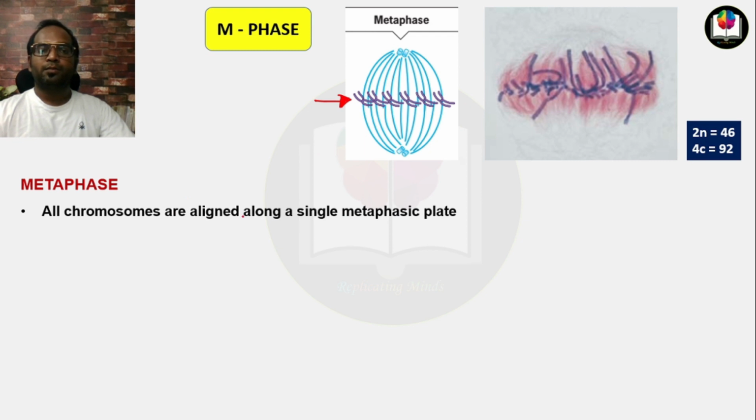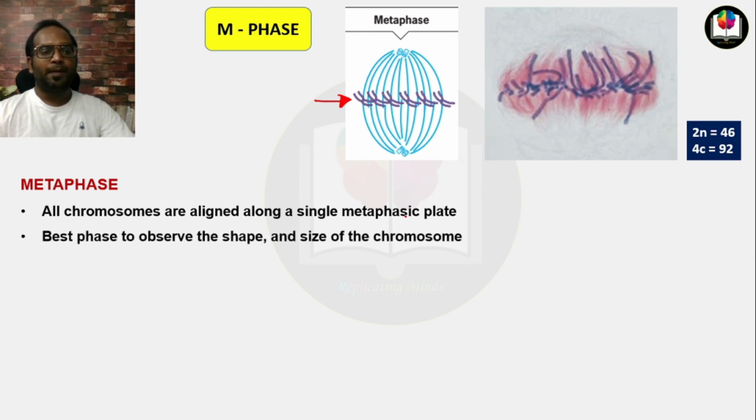All the chromosomes are aligned along a single metaphasic plate. It is the best phase to observe the shape and the size of chromosome. Remember always that if someone asks you when you can visualize the chromosome in its best shape and size, you have to answer the metaphase.